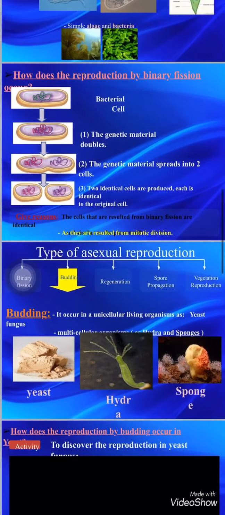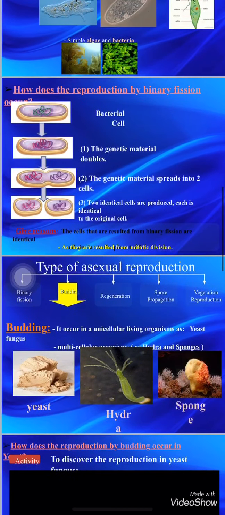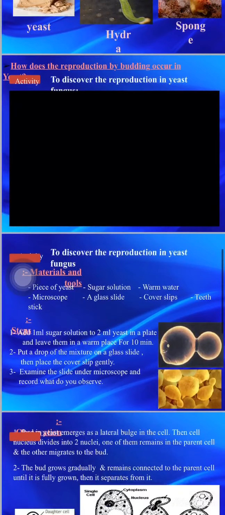What's meant by budding? Where does it occur? It occurs in unicellular living organisms such as yeast or fungus, and some multicellular organisms such as hydra and sponges. How do we discover asexual reproduction in the yeast fungus?